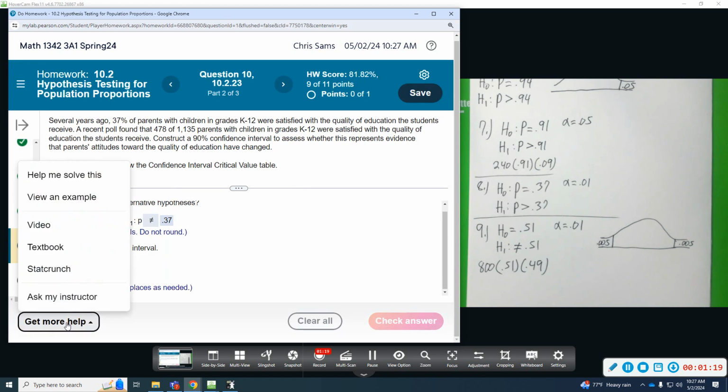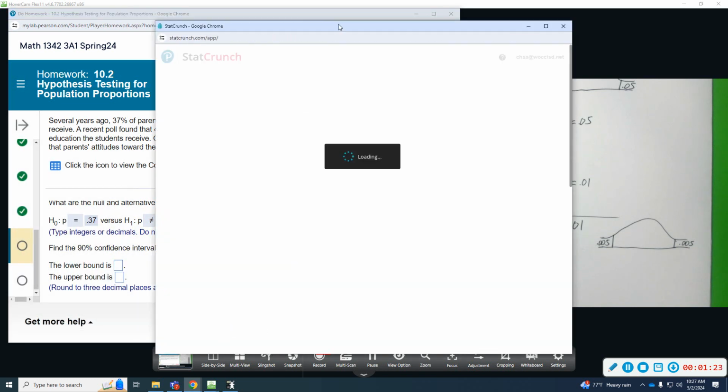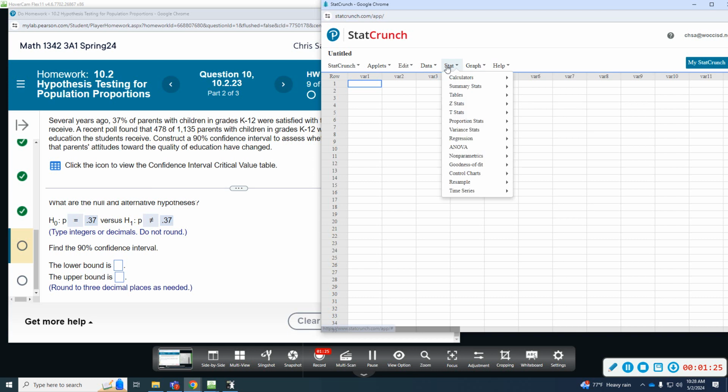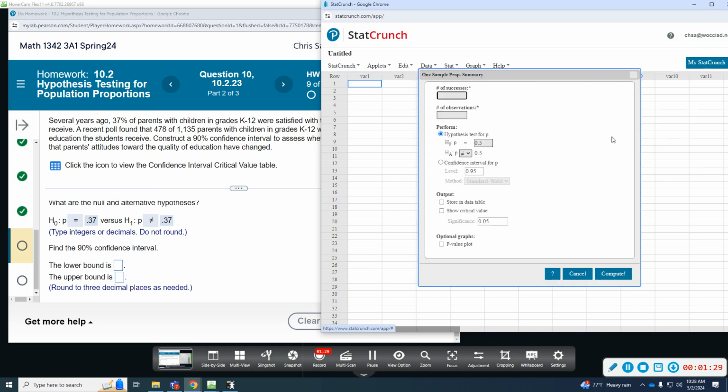So again, we're going to let StatCrunch do this for us. Stat, proportion, one sample, with summary. Number of successes was 478. Total number of observations was 1135.